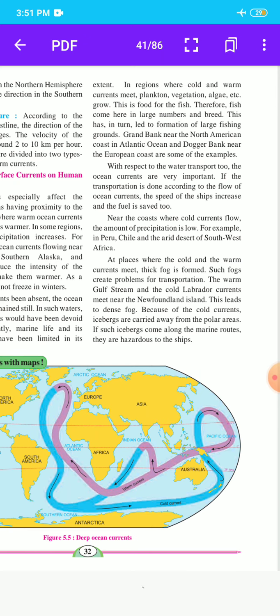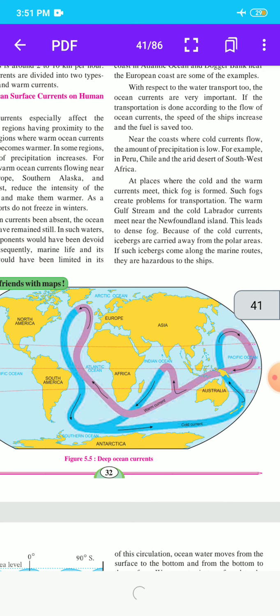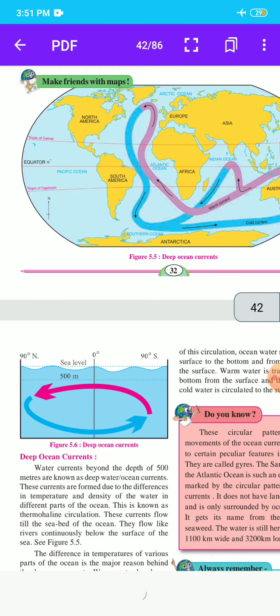Here is figure 5.5 showing deep ocean currents, with North America, South America, Europe, Asia, Africa, Australia and Antarctica. Then our next point is deep ocean currents. Here figure 5.6 shows deep ocean currents.